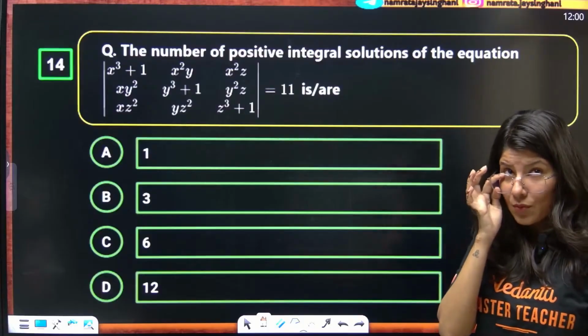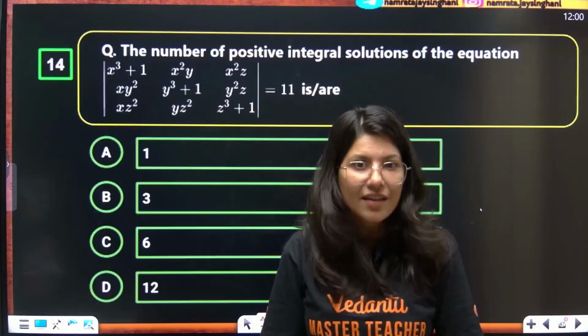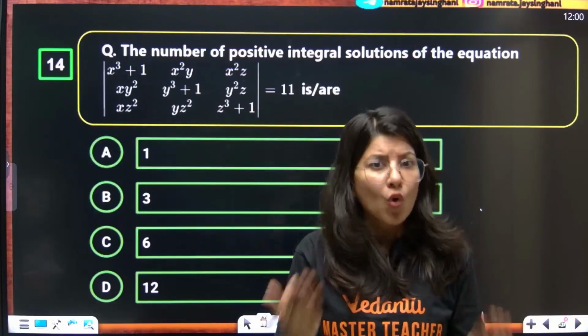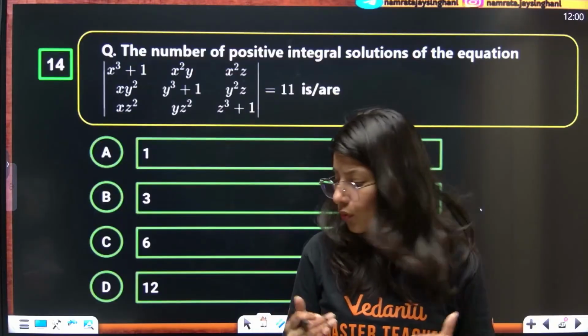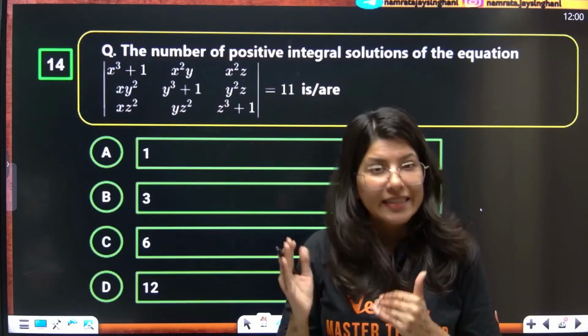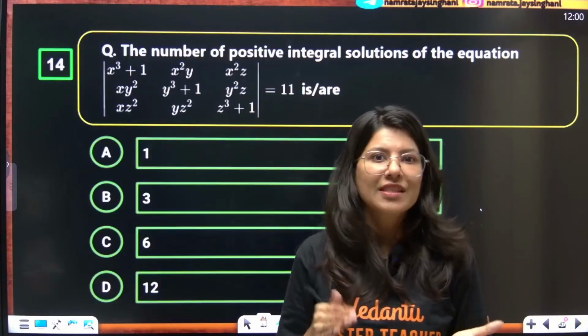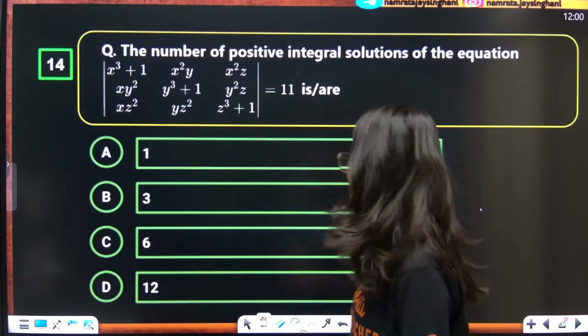In that case, what you need to do is multiply x, y and z in row 1, row 2, row 3 respectively, and take common x, y and z from C1, C2, C3 respectively. I'll show you what I'm trying to say.